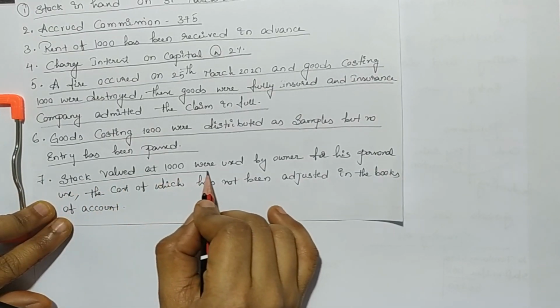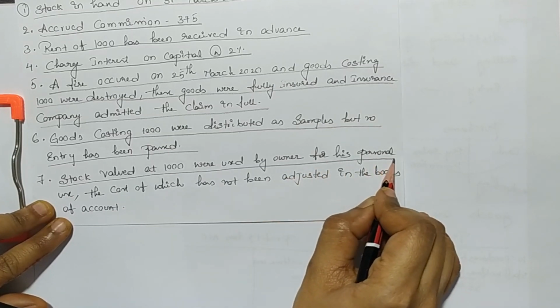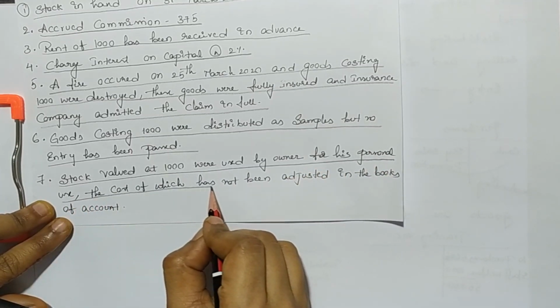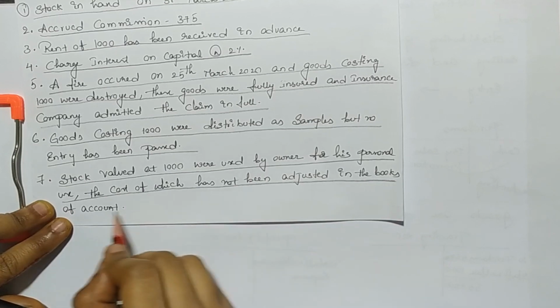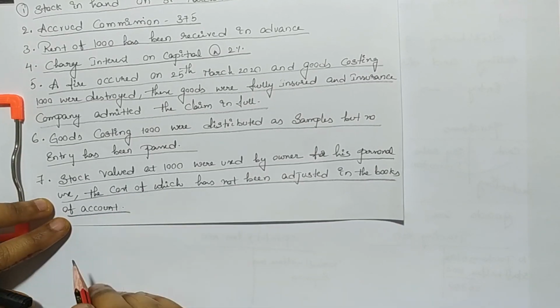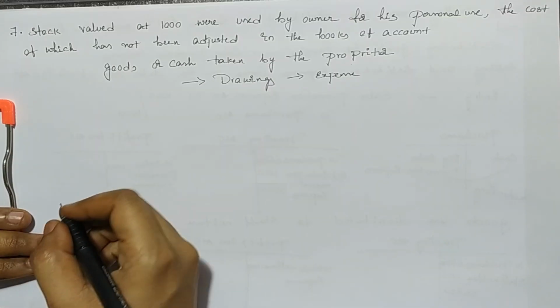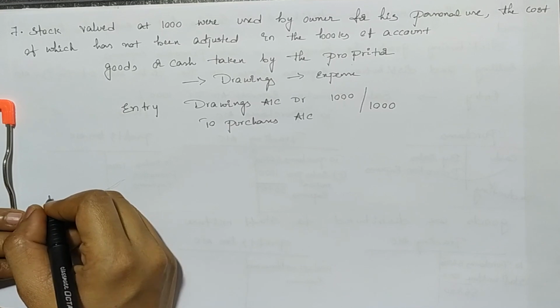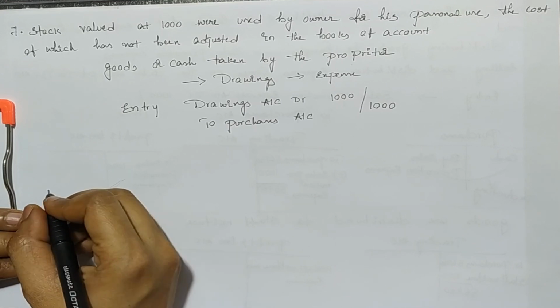Next adjustment is stock valued at 1000 were used by owner for his personal use, the cost of which has not been adjusted in the books of account. We all know that goods taken by proprietor for personal use comes under drawings account. Entry will be drawings account debit to purchase account.